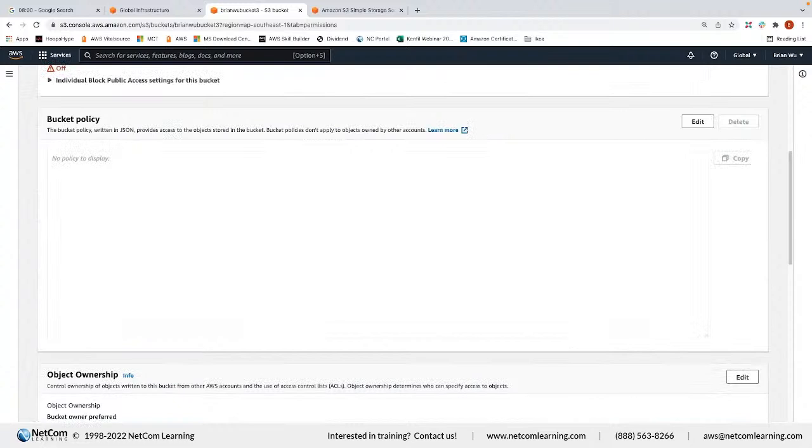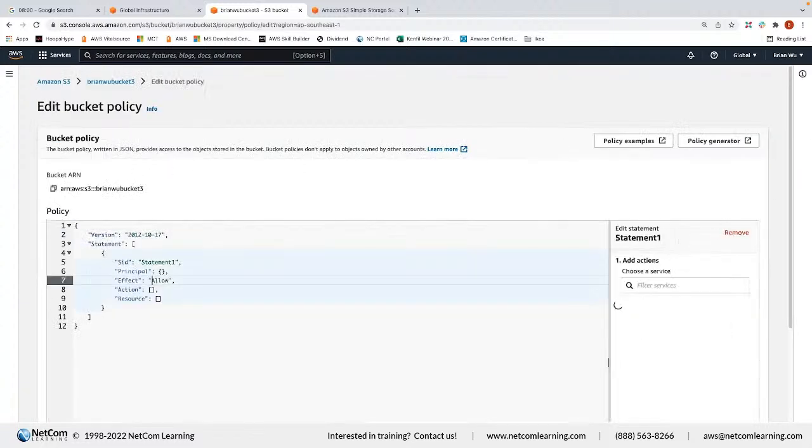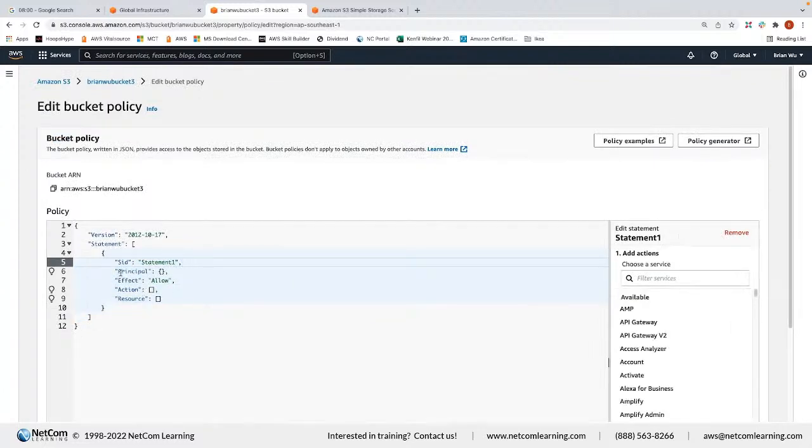So in order to set very granular settings, we can use bucket policy. Actually, we use a JSON document. So here you can define, let's say, which time, or maybe office hours you can touch it. After office hours, you cannot touch it.